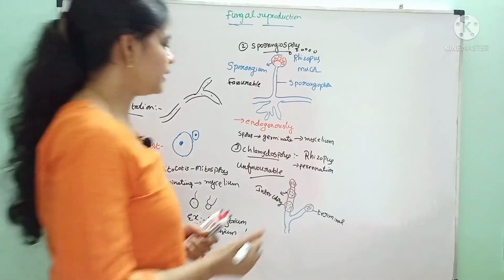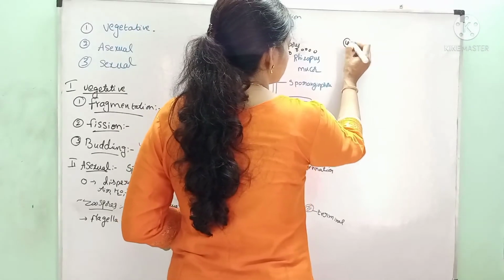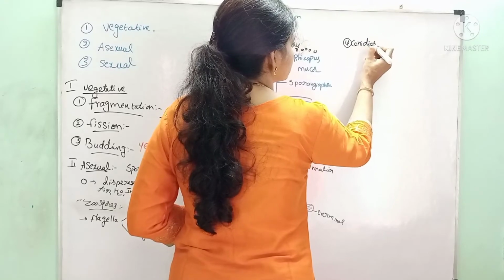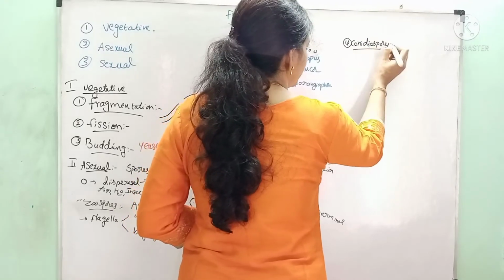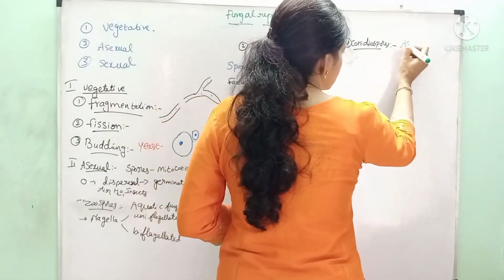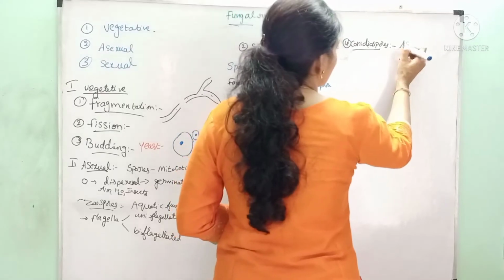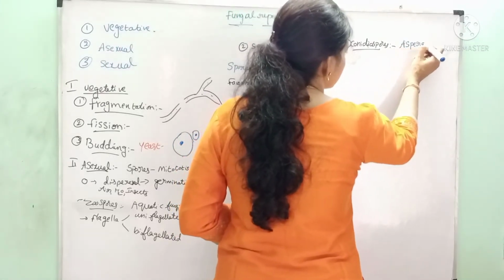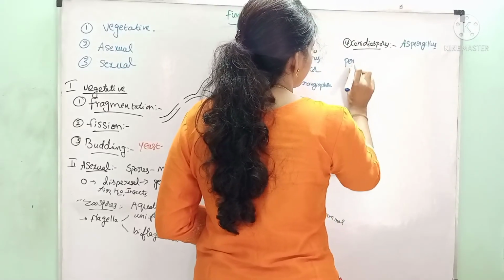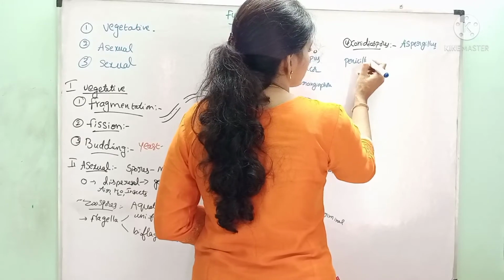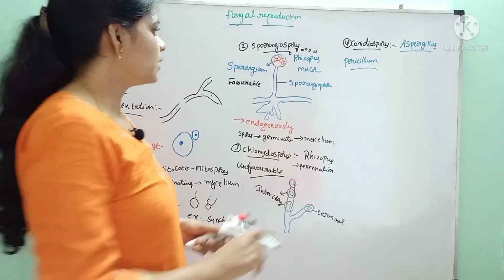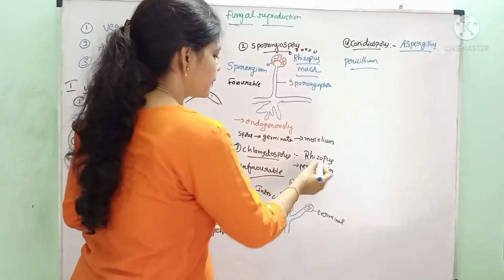Next one are conidiospores. These conidiospores are mainly seen in Aspergillus and Penicillium. In these organisms, the conidiophores are produced.